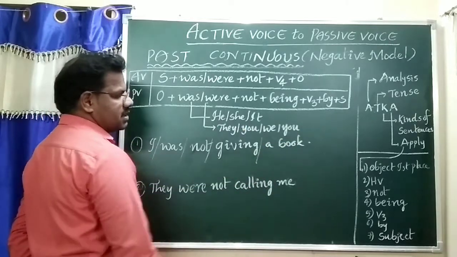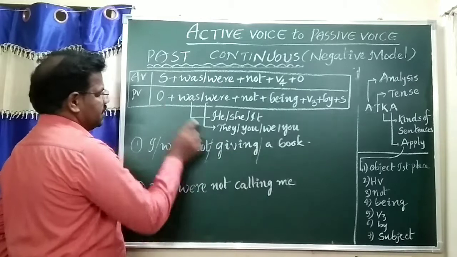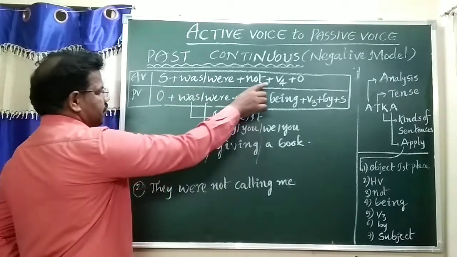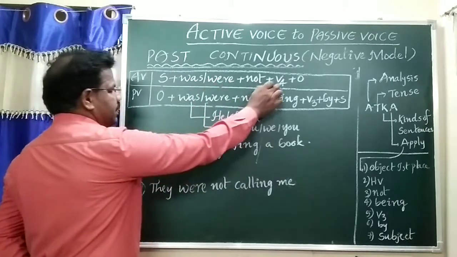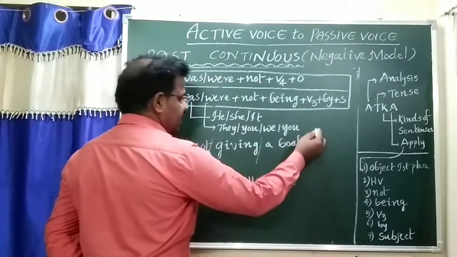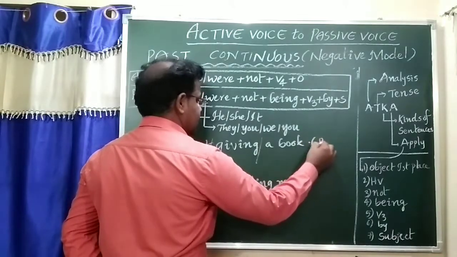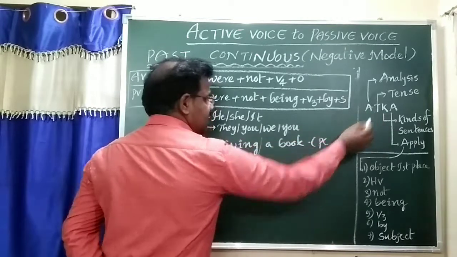To find the tense: subject was V4 object; sometimes subject were V4 plus object. That means past continuous tense. K refers to kinds of sentence.